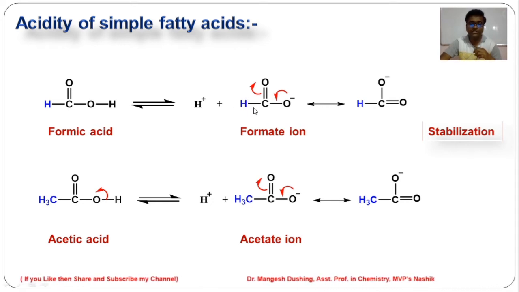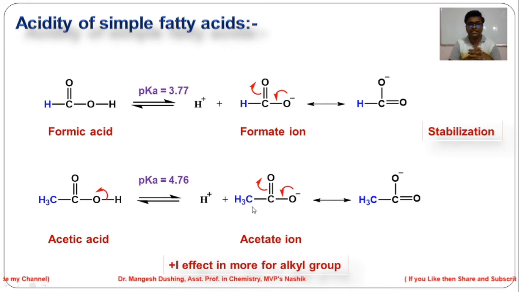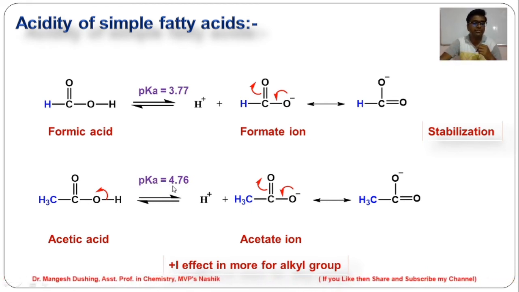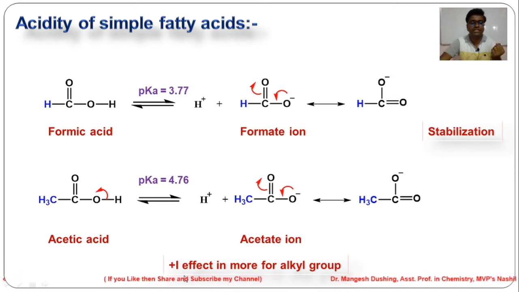So the acetate ion, the conjugate base, is less stable than the formate ion. While this hydrogen doesn't have any plus I effect, methyl has a plus I effect. Because of this methyl plus I effect, acetic acid becomes a weaker acid. That's why the pK value of acetic acid is 4.76, while the pK value of formic acid is 3.77. As we know, a lower pK value means a stronger acid. So because of the plus I effect of the alkyl group, the conjugate base becomes unstable and the acid becomes weaker.